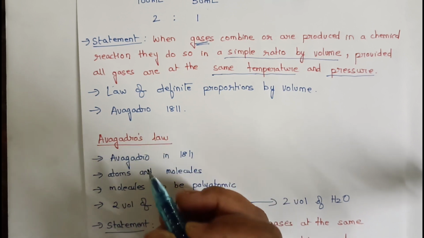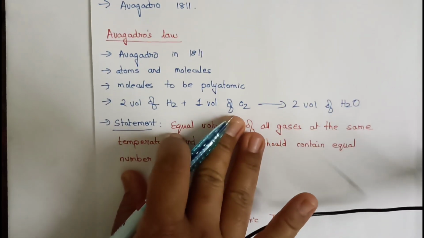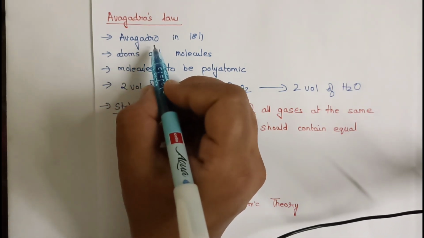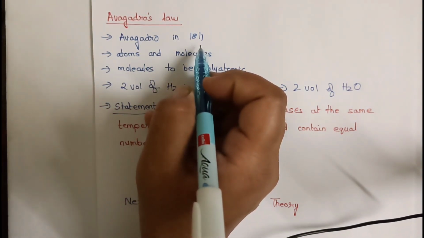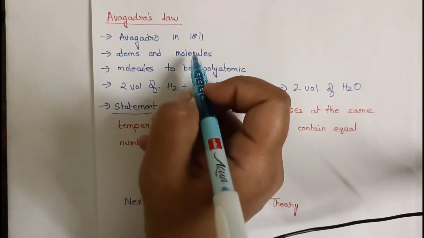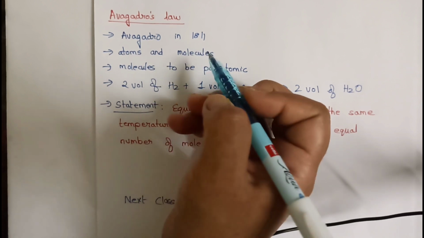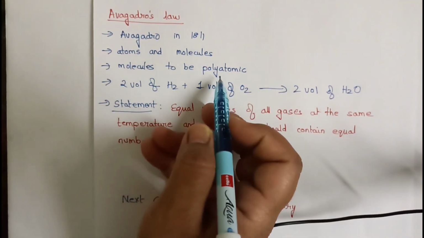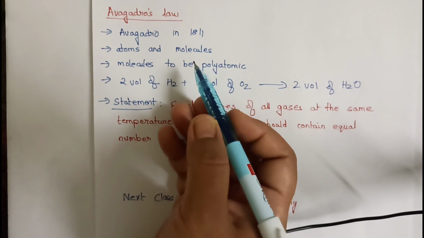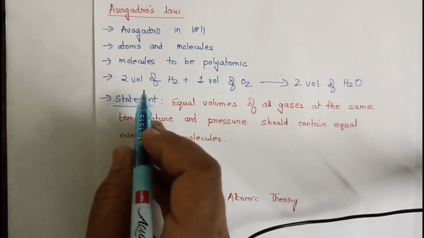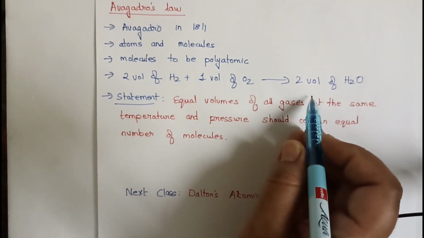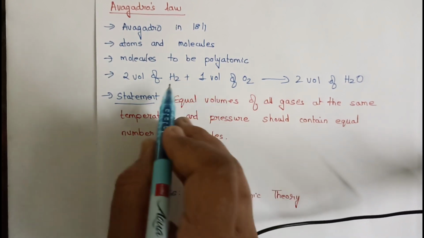Now let us see Avogadro's law. As the name suggests, Avogadro's law was proposed by the scientist named Avogadro in the year 1811. This scientist made a clear distinction between atoms and molecules. To distinguish between atoms and molecules, he considered molecules to be polyatomic. And to propose this Avogadro's law, he also performed an experiment. The experiment was when he combined 2 volumes of hydrogen with 1 volume of oxygen, he got 2 volumes of water. Okay, now this is also fixed.